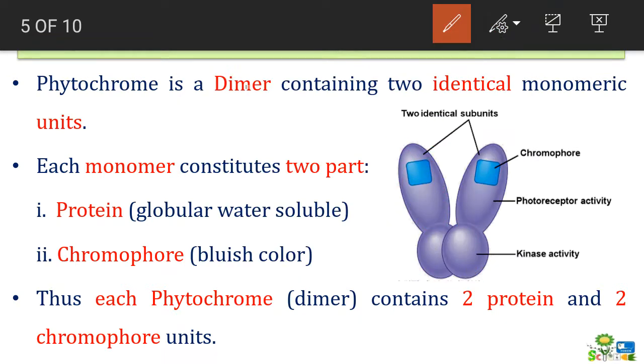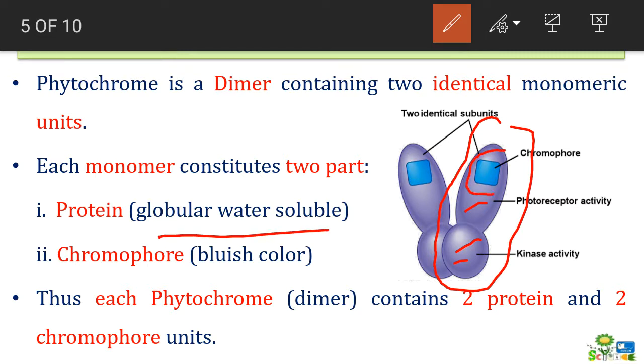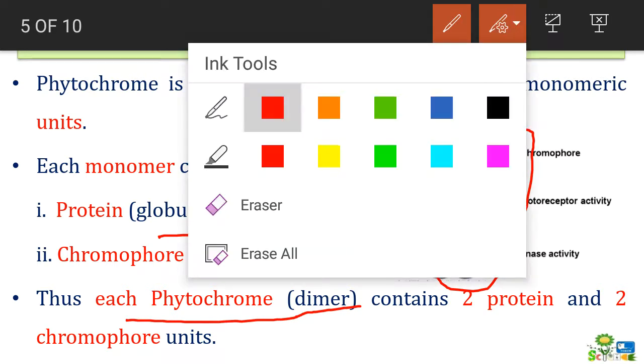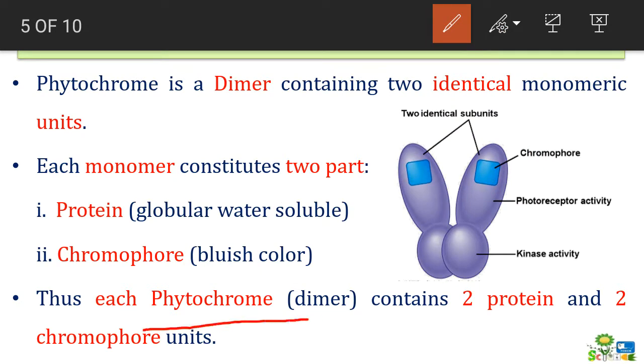In this diagram you can see that this complete bundle, which is dark blue in color, is the protein, a globular water soluble protein, and this square blue colored part is the chromophore. Both together constitute a single monomeric unit, and these two identical monomeric units comprise a single phytochrome, which is a dimer. So we can say that a single phytochrome, or dimer unit, contains two protein parts and two chromophore parts.